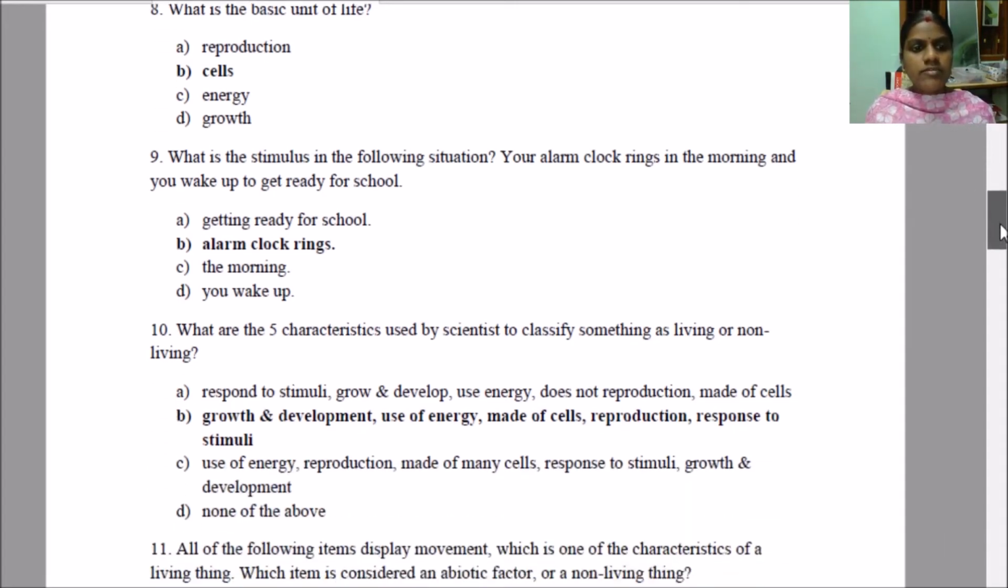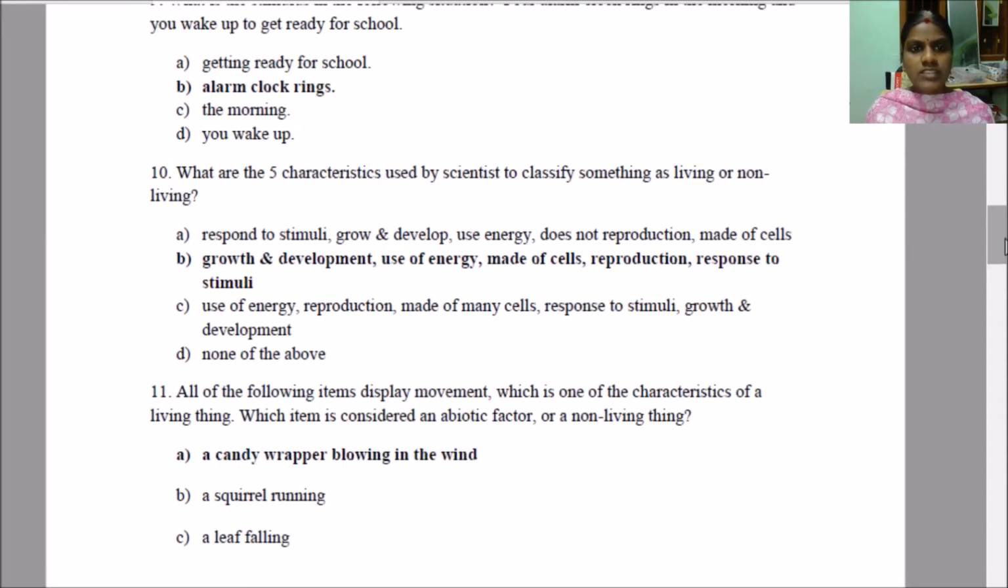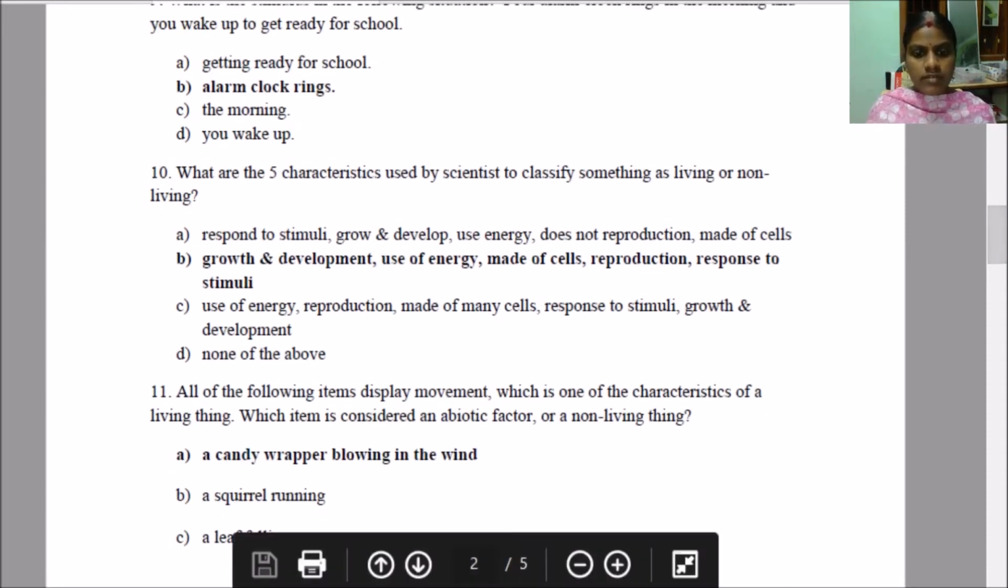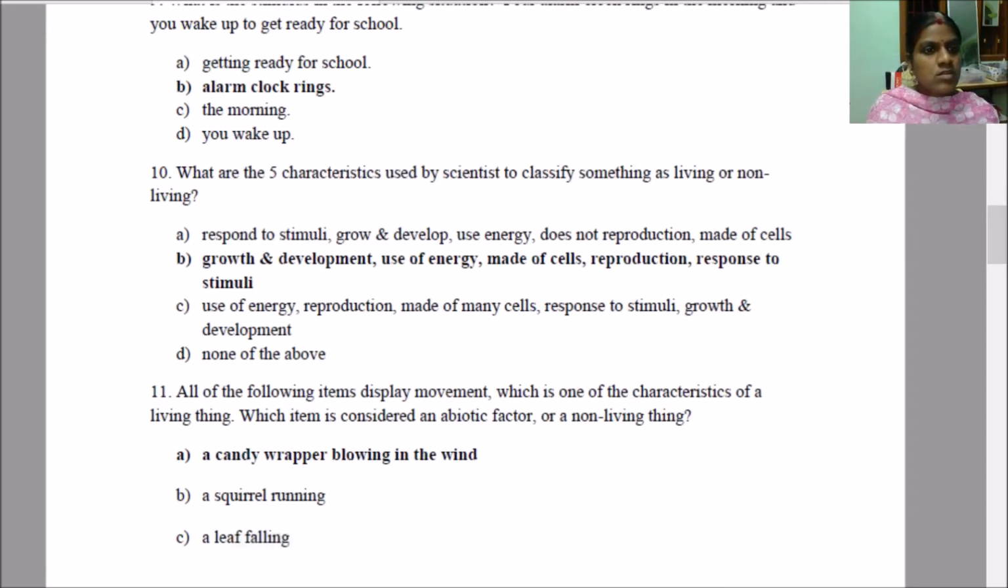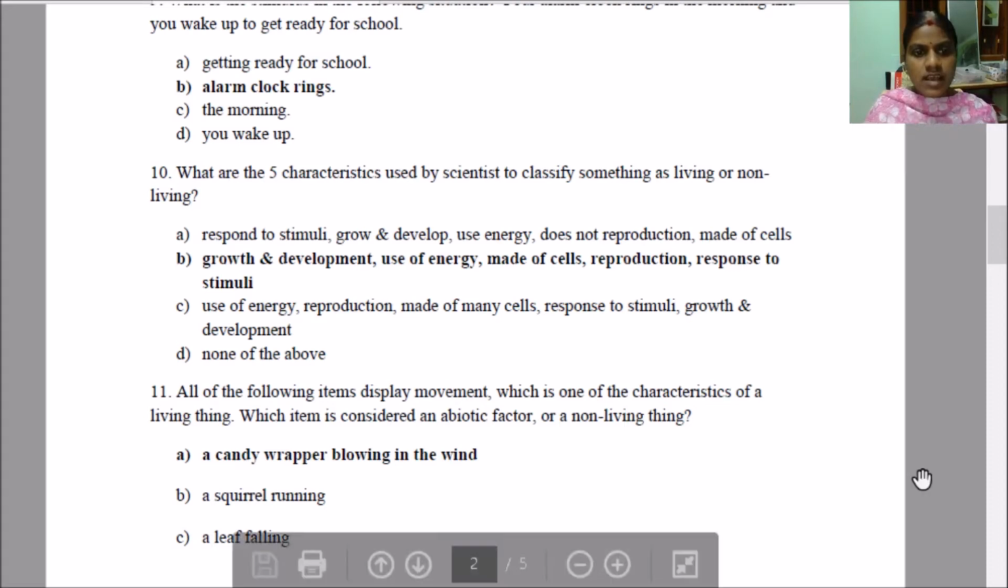Okay. What are the 5 characteristics used by scientists to classify something as living or non-living thing? The answer is growth and development, use of energy, made of cells, reproduction, response to stimuli. Okay, this is the 5 characteristics in order. Okay, so all of the following items display movement, which is one of the characteristics of a living thing.